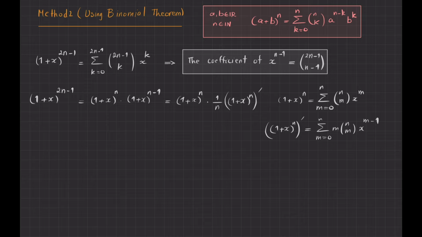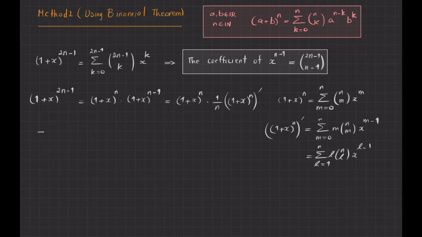Okay, so then this is simply written as sigma, l goes from 1 to n, and then I will have l, n choose l, x to the power of l minus 1. Okay, and now I will set up this. So I multiply this by that, and then I multiply by 1 over n. Okay, so I can continue here.